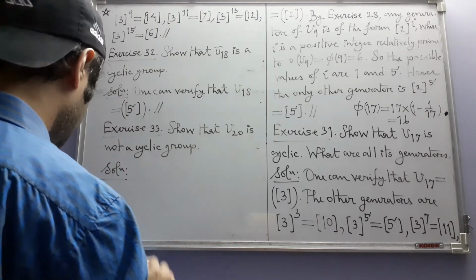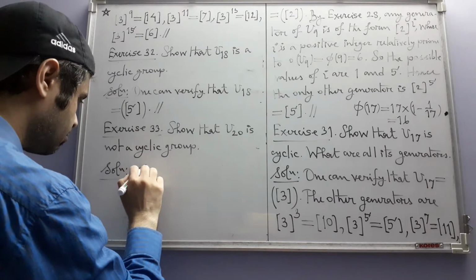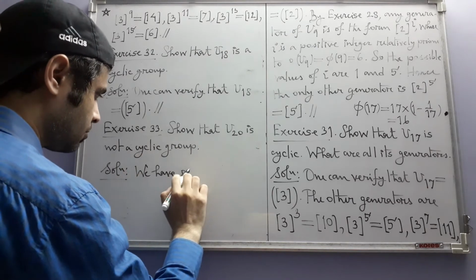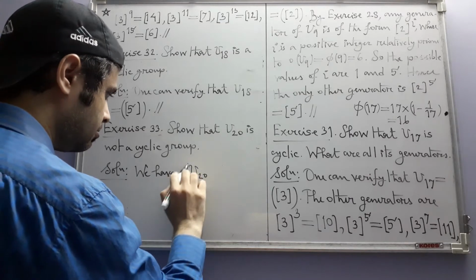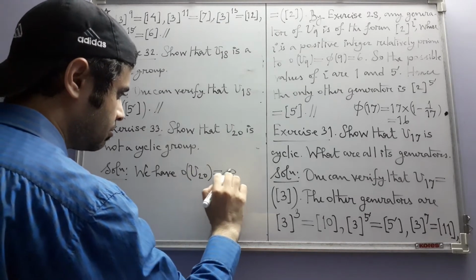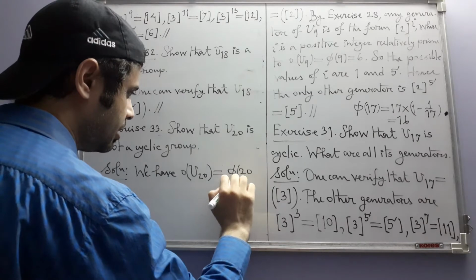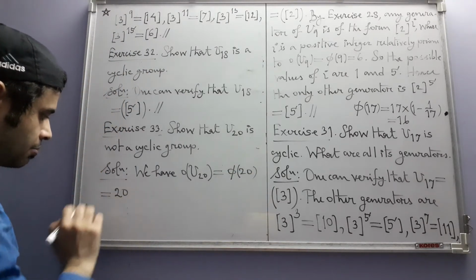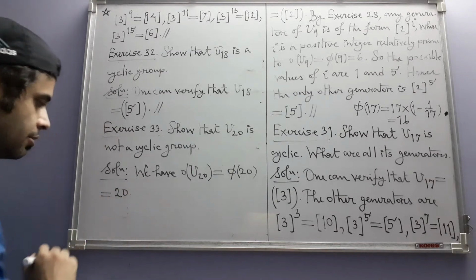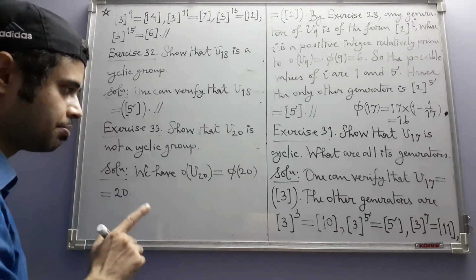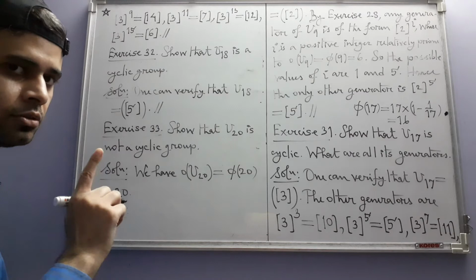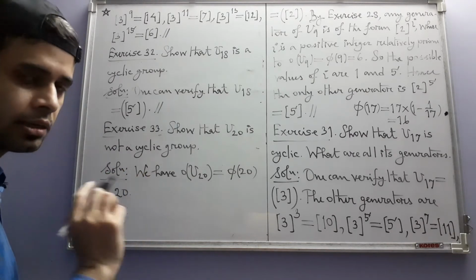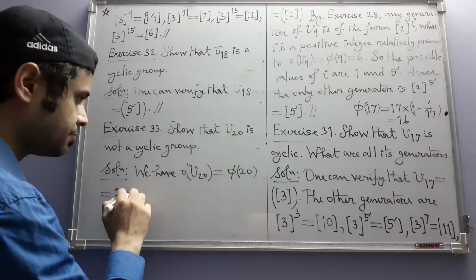Okay. We have order of U20 equal to phi of 20. So phi of 20 according to our formula for the phi function is what? 20 times, what are the prime factors of 20? 2 and 5, because 20 is 2 square times 5.